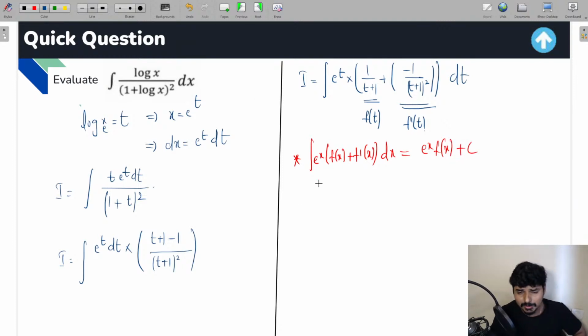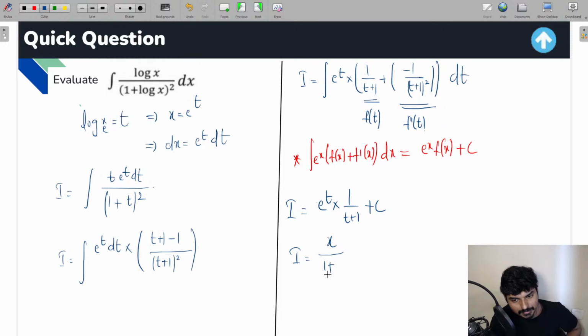So if you apply the solution in that way, guys, what is the answer you're going to get? You're going to get e raised to t into f of t, that is 1 by t plus 1, plus c. This is the solution you're going to get. So I is going to be e raised to t, which is x, divided by 1 plus, well, t is going to be log x. So x divided by 1 plus log x plus c is going to be the solution in this particular question, everyone.